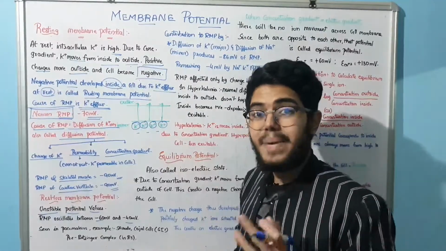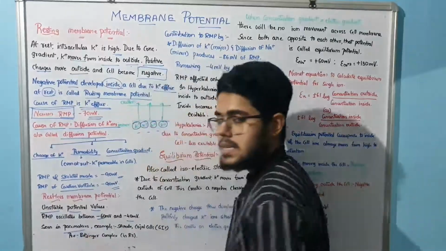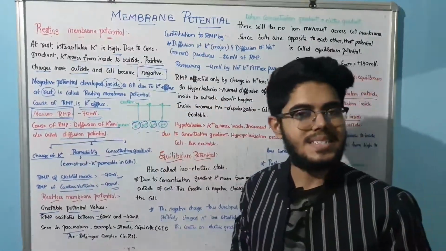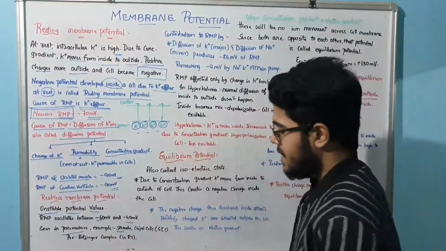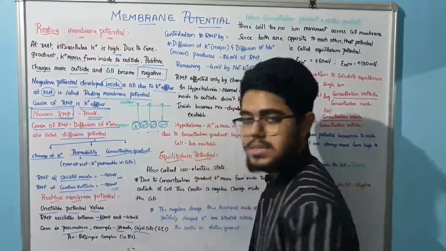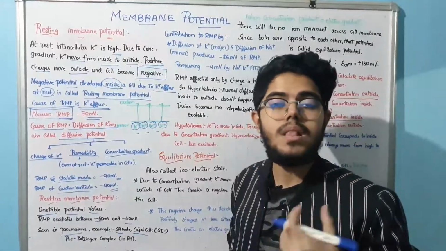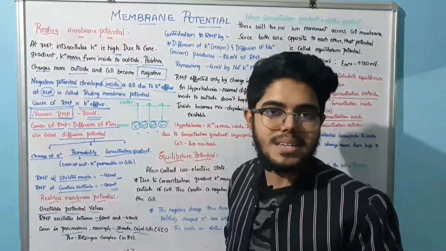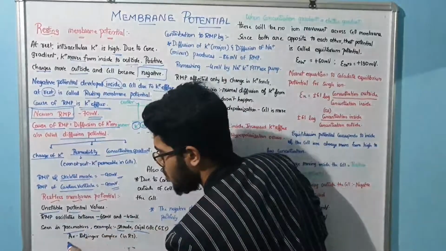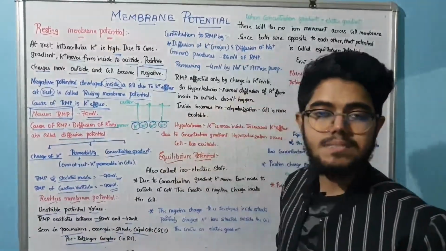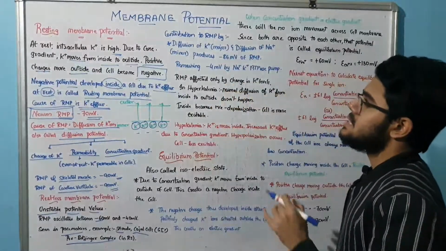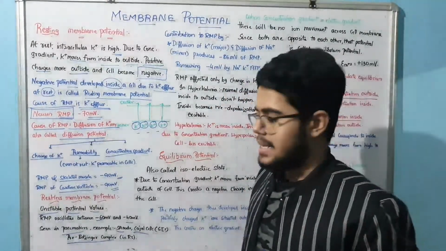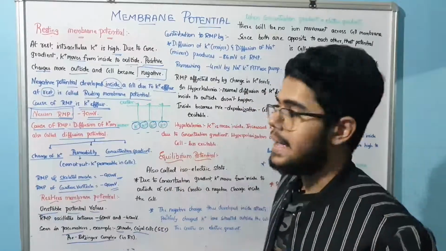It is seen in the pacemakers in different areas. Mainly in the heart, we have the SA node, right? Okay, that is the example. In the GIT, we have something called the Cajal cells, and in the respiratory system we will be learning about the pre-Botzinger complex, that is the pacemaker, that will also contribute to restless membrane potential. Very simple, right?